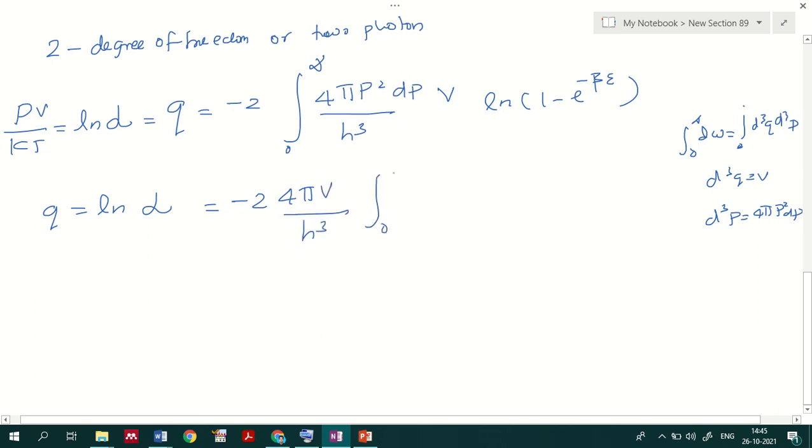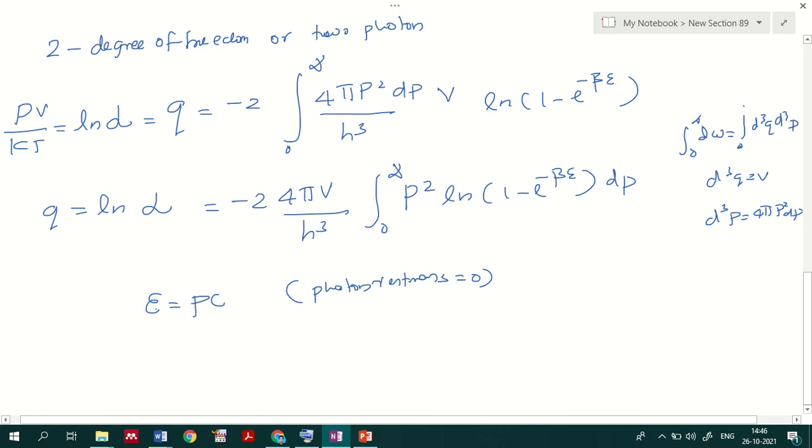So our integral is evaluated from 0 to infinity of p square ln(1 minus e raised to minus beta epsilon) dp. Now we know that we can represent epsilon as pc, where the photon rest mass is equal to 0.